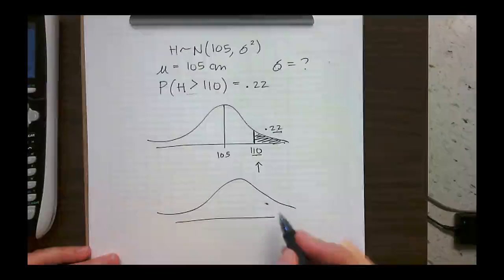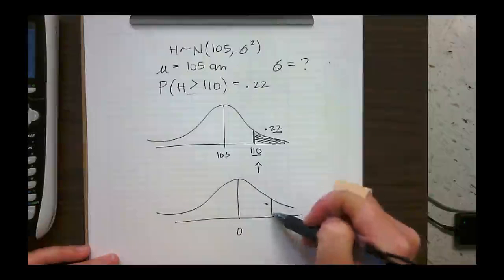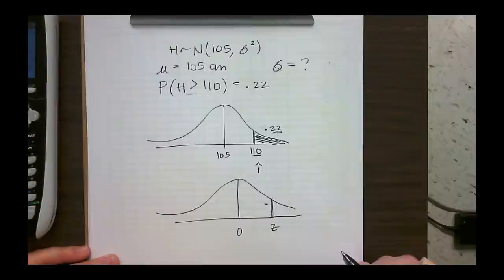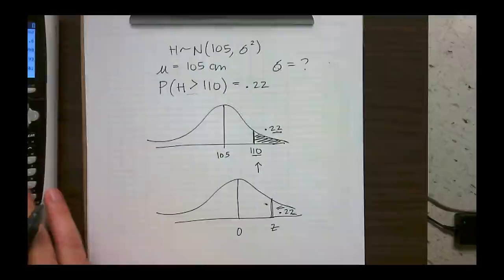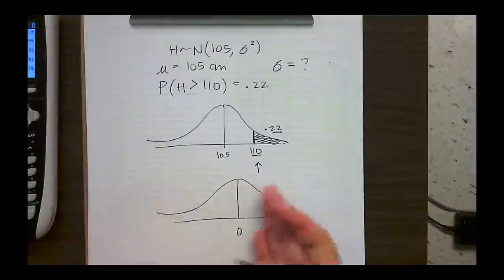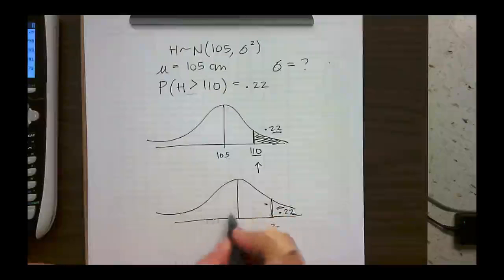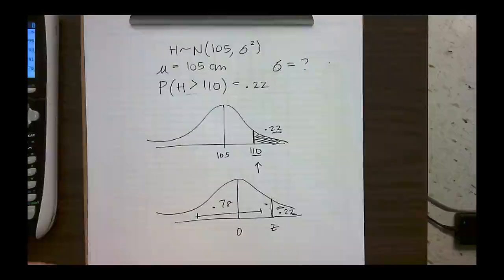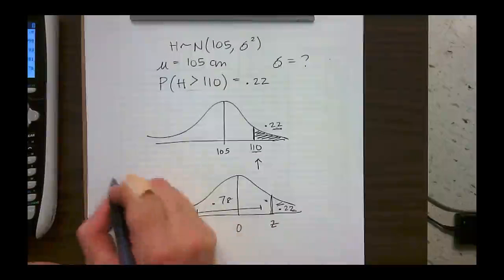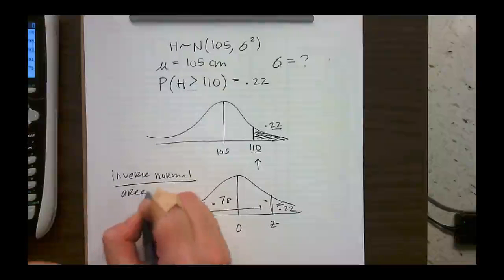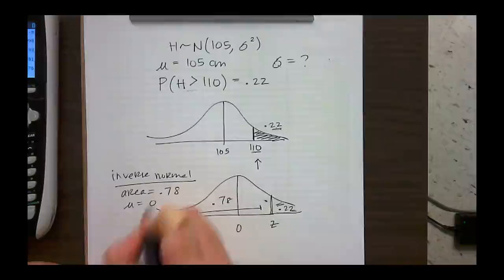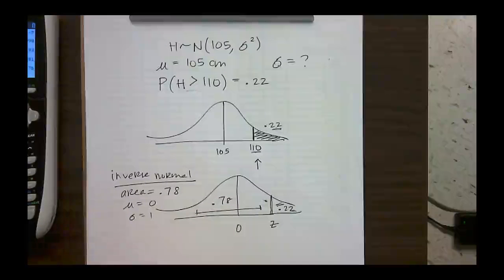So if I look at the standard normal, here's 0, and I want to know what z value has 0.22 over here. That's where I do 1 minus 0.22, because my calculator is programmed in a cumulative way. So all of this other area is 0.78. So I would use my inverse normal, where the area is 0.78, average is 0, and standard deviation is 1, of course.